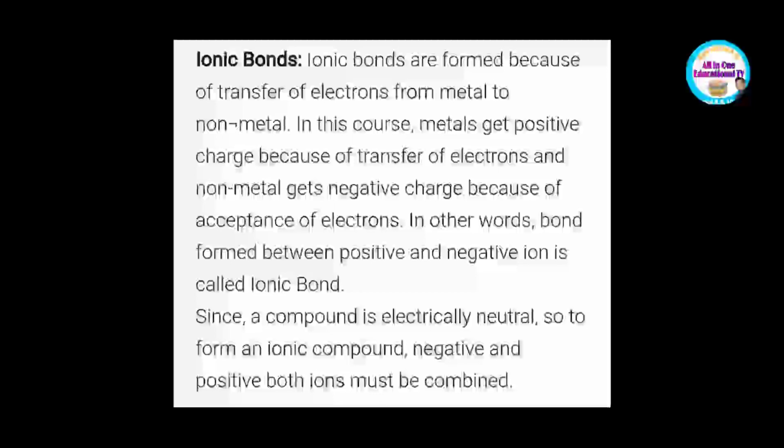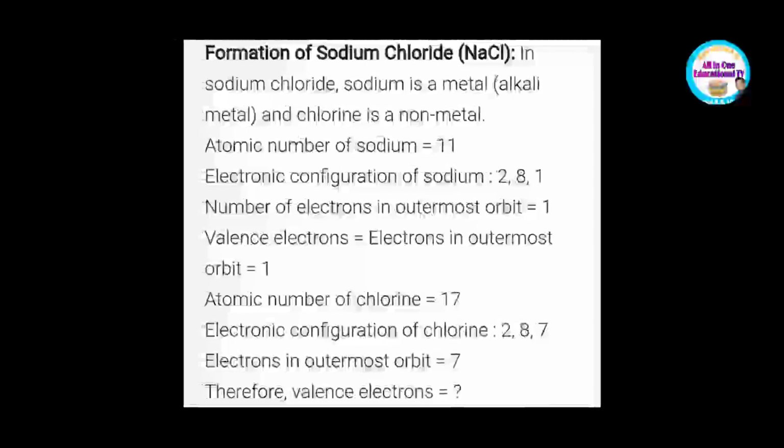Since a compound is electrically neutral, to form an ionic compound, both negative and positive ions must be combined. Here is an example to understand the formation of ionic bond. So let's see formation of sodium chloride. In sodium chloride, sodium is a metal and chlorine is a non-metal. Atomic number of sodium is 11. Electronic configuration of sodium is 2, 8, 1.